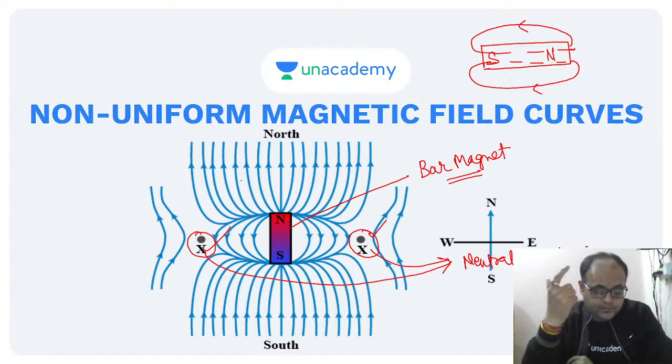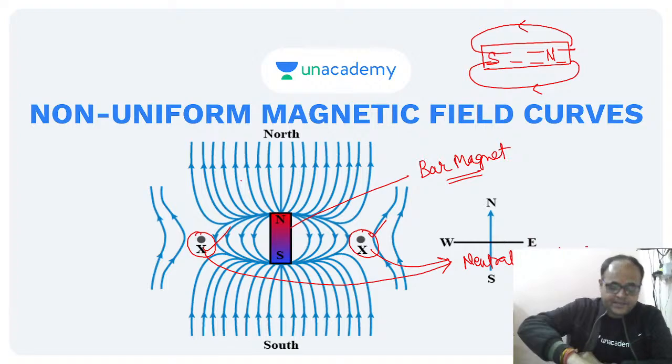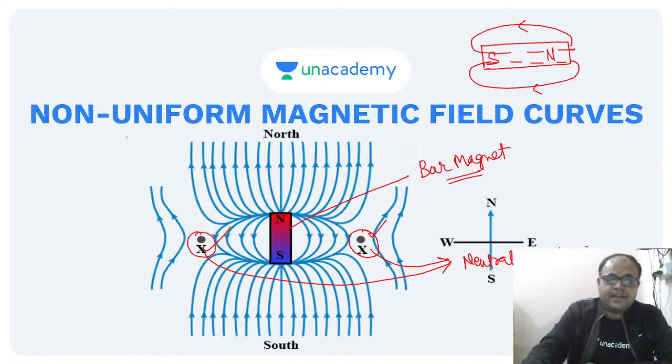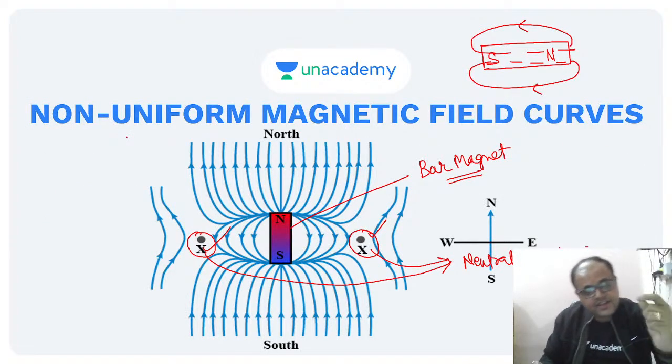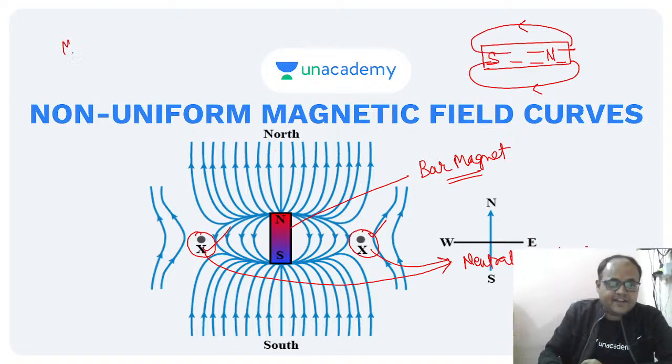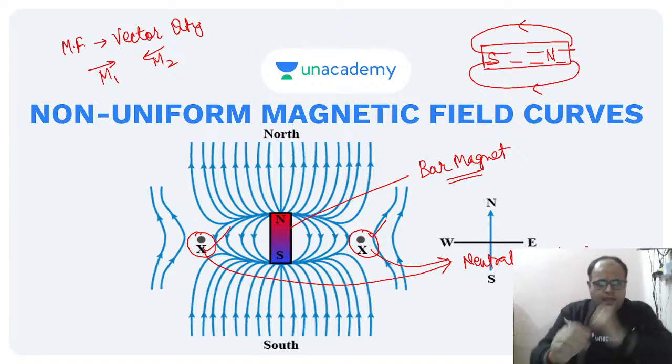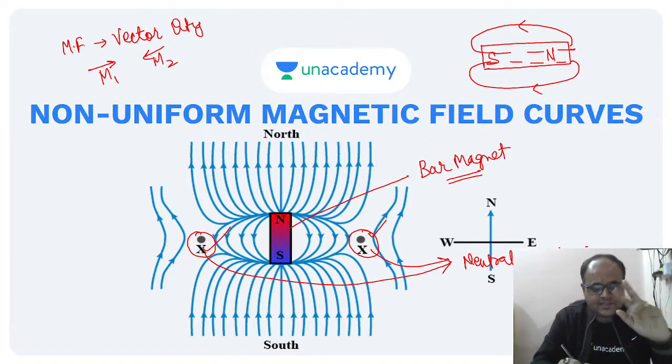Yash is saying, what are neutral points? Yash, neutral points are the points where the net magnetic field is 0. Okay, just see the preceding slide. Yes, neutral points are the points at which the two magnetic fields are equal and opposite, and the net magnetic field is 0. See, magnetic field is a vector quantity. If we have two magnetic fields, say M1 and M2, which are equal in magnitude but opposite in direction, this is the direction of M1 and this is the direction of M2, so we can clearly see that both the fields are equal and opposite in direction.